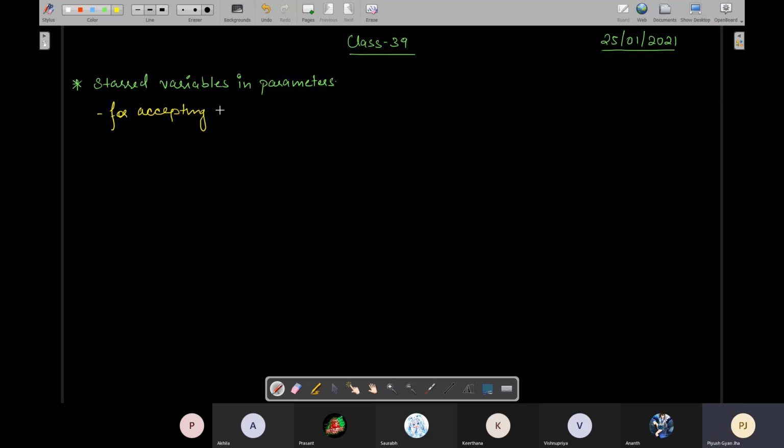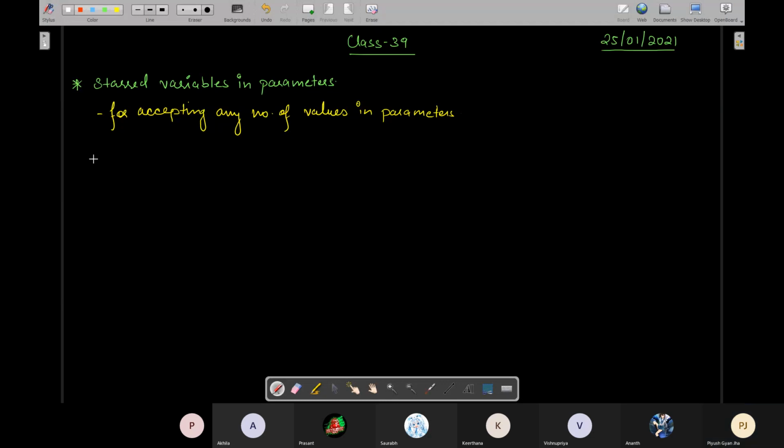Right. For accepting any number of values in parameters. ठीक है. मतलब क्या?